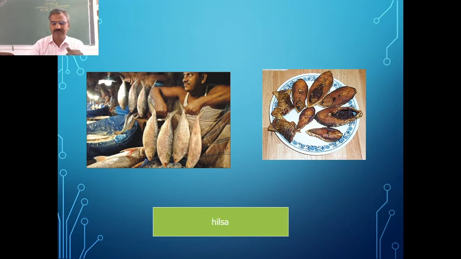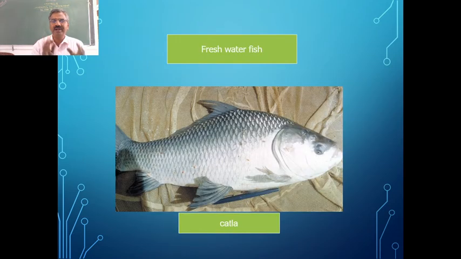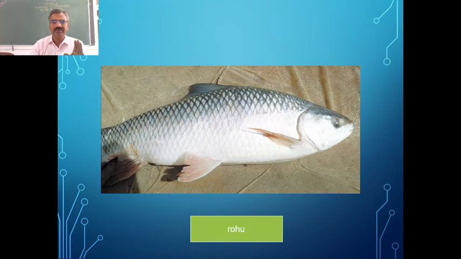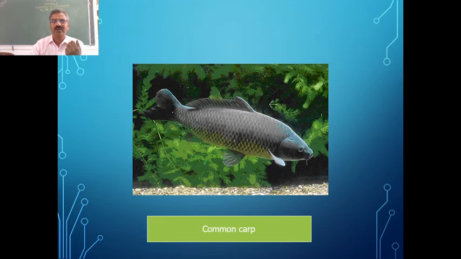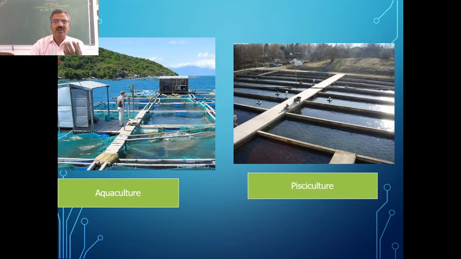Then apart from that, we also have freshwater fishes. So it is mainly katla, as we also call it. Then rohu fish, which is very common in our lakes or maybe tanks and all. And common carp, a very common fish, which is also said to be an inland fish. So like this we have these fishes which are being used in this case. And the rearing of fish is called pisciculture.